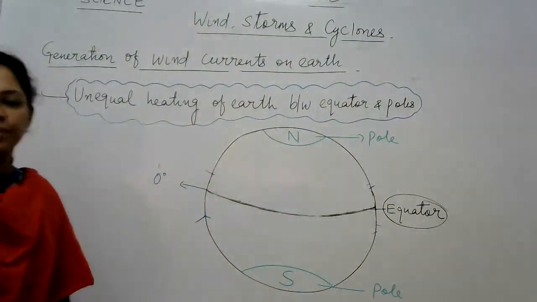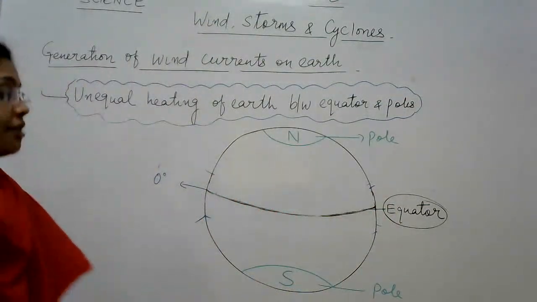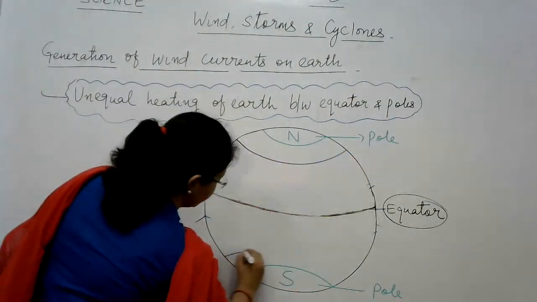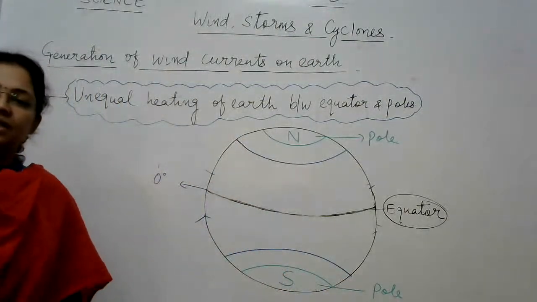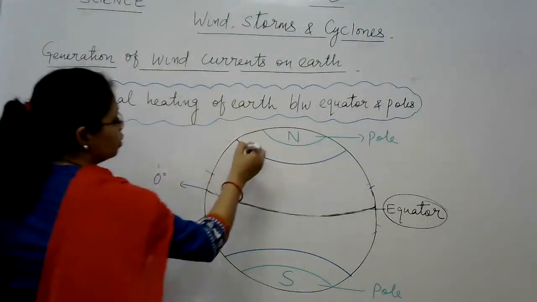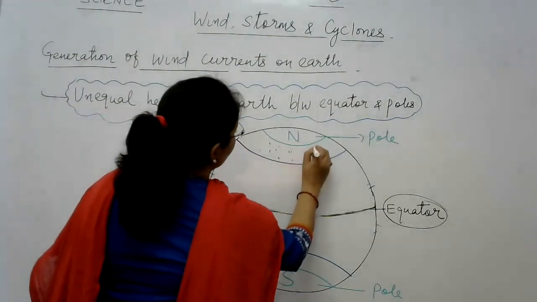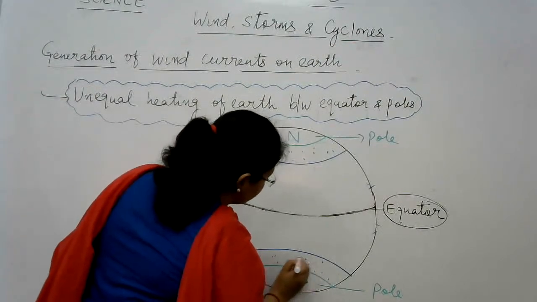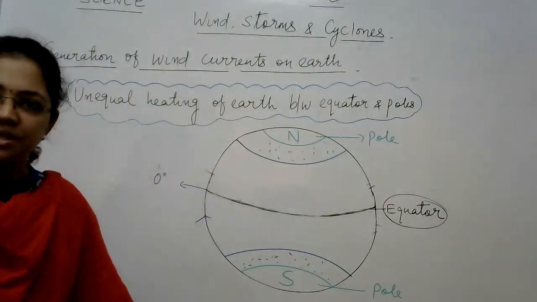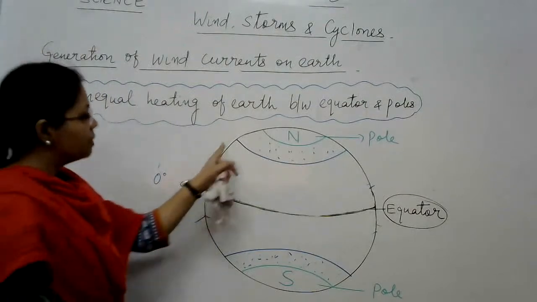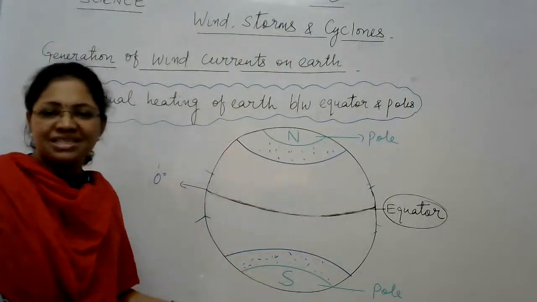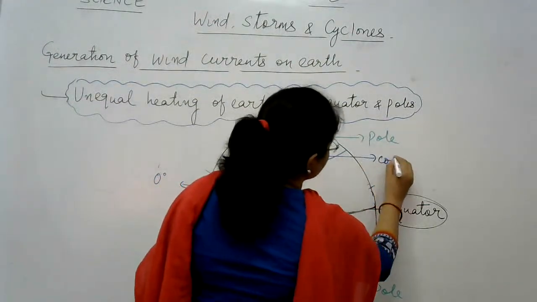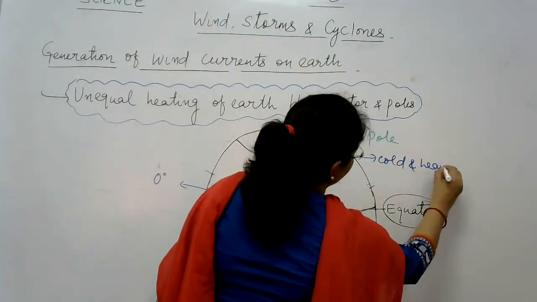Now similarly what happens is that the air which is present in the region of these polar areas, this one. This air is cold because we know that the regions located near the poles don't get as much heat from the sun as the equatorial regions, right? So what is the air like in the belt around the polar regions? Cold. It is cold and heavy, right? So this air is cold and heavy.